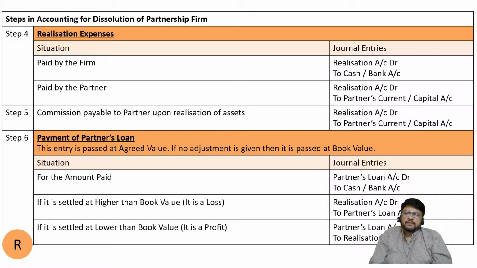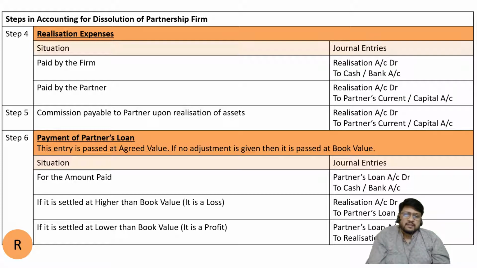Okay. Next one is step number 5. What is step number 5? Commission payable to the partner upon realization of assets. Sometimes, in a very rare situation, the problem may specify that one of the partners was appointed as the liquidator of the entire dissolution process, and then he was told that if he will sell the asset at a higher price, then we will give him commission.